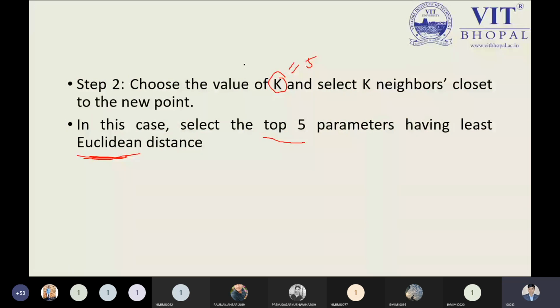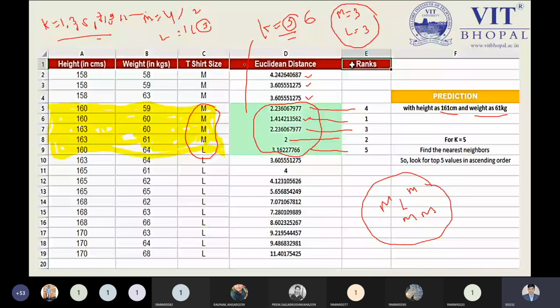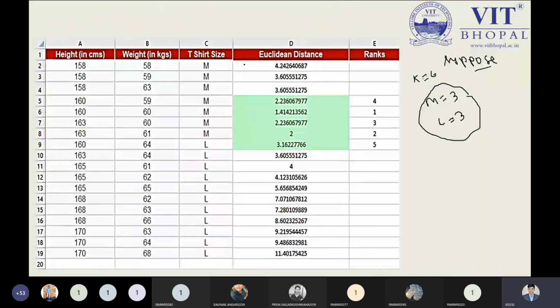We need to choose a k value. You can choose any k value: 1, 2, 3, 4, 5. Now this is the point, but I have a question right now. Suppose I'm choosing k value 6. We can choose any value from 1 to n. So I'm choosing k value as 6, and now please listen carefully. Suppose I'm getting the m value 3 times, and the l value 3 times. At that time, what will you do? Which t-shirt size will you suggest? This is my question to all the students right now.